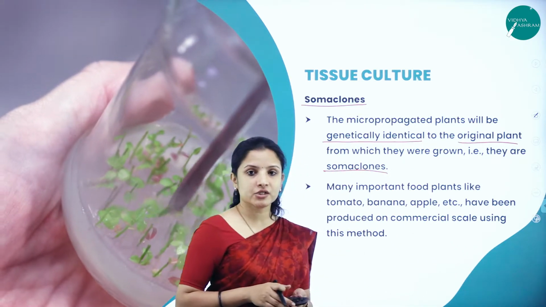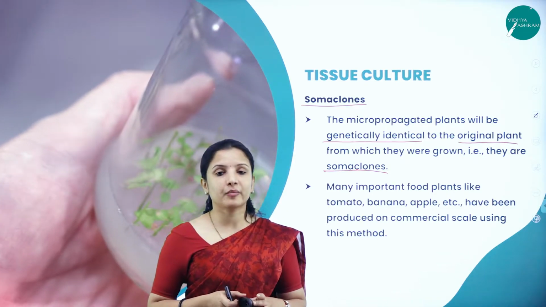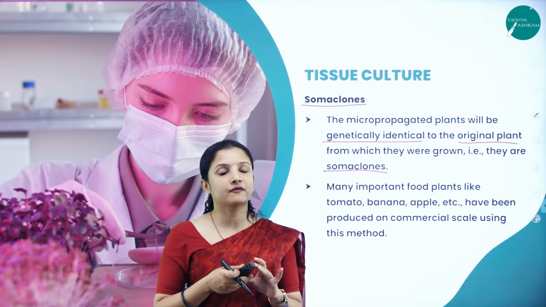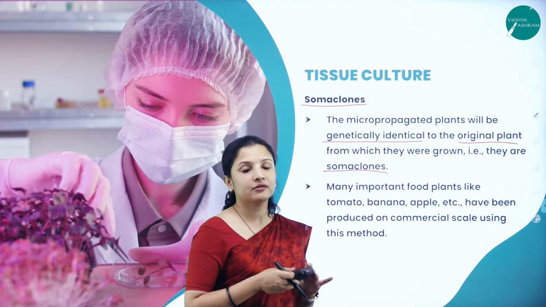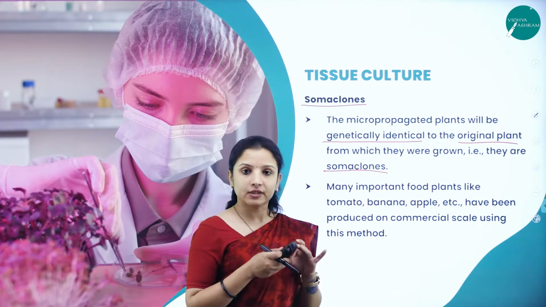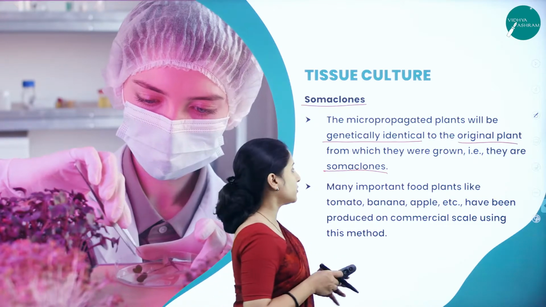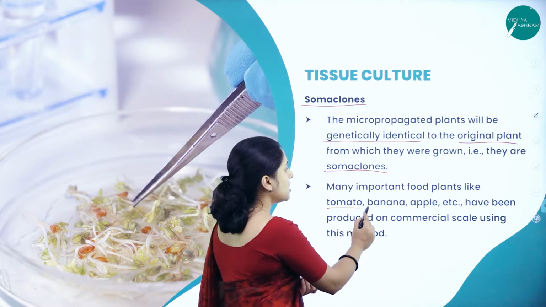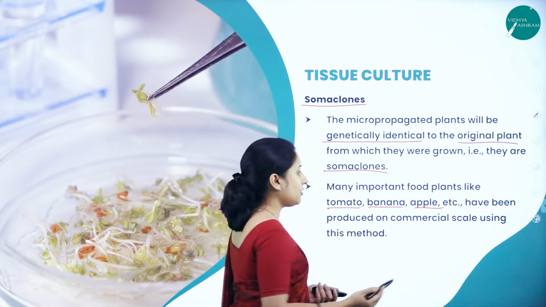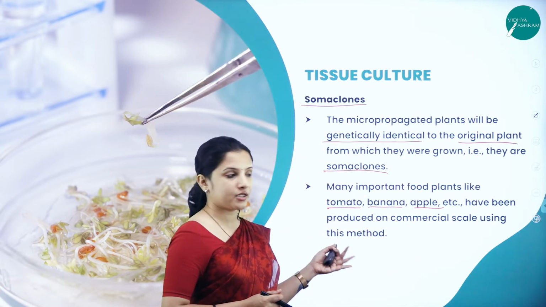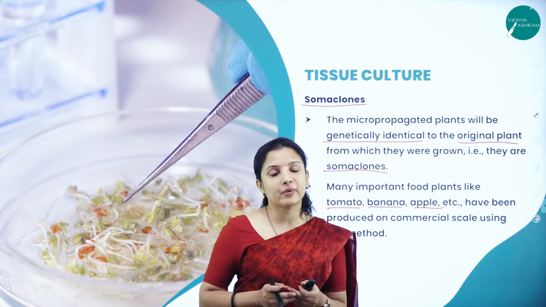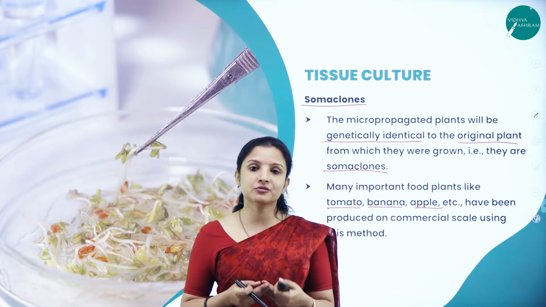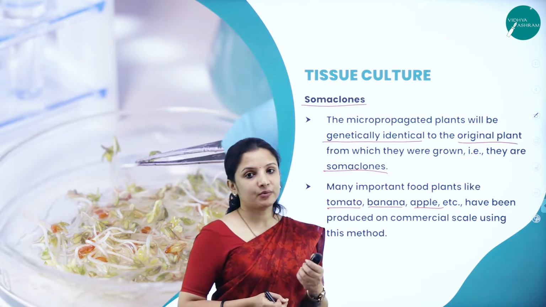So the plants that are grown by tissue culture will be genetically identical to the plant from which they were grown. Such plants are called somaclones. Many important food plants like tomato, banana, apple and many more have been produced commercially by using this method of micropropagation, wherein somaclones of these have been produced very easily. So this is about somaclones.